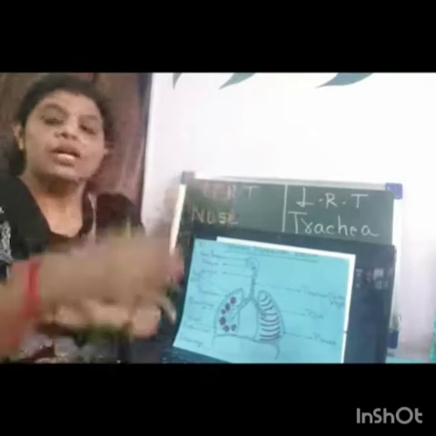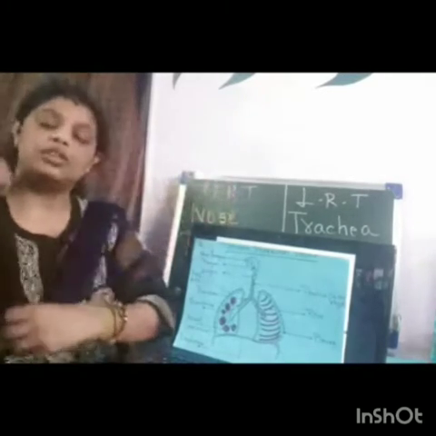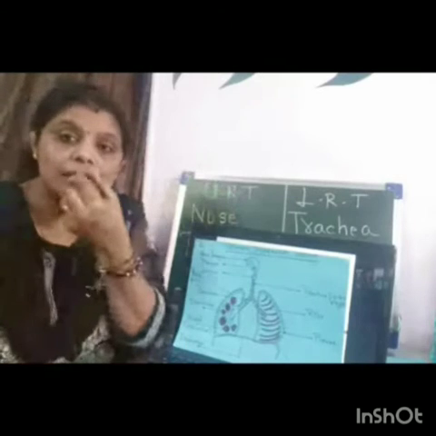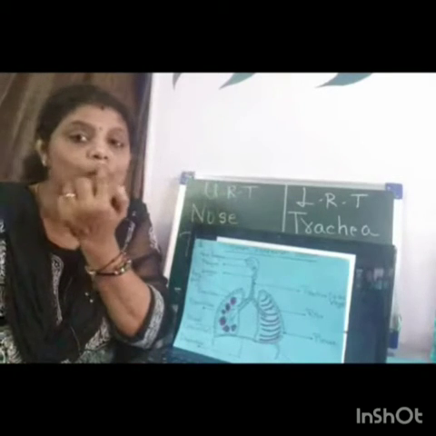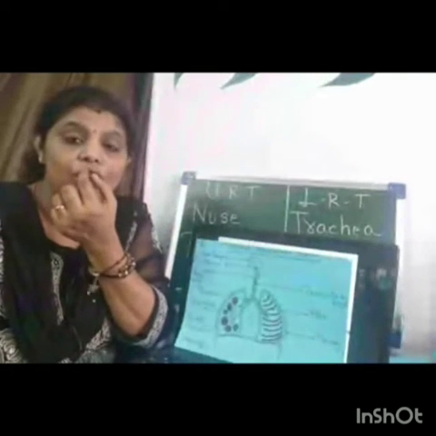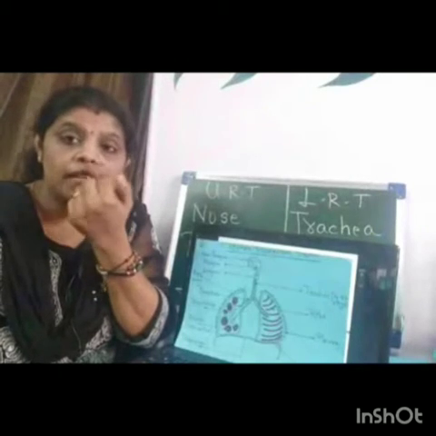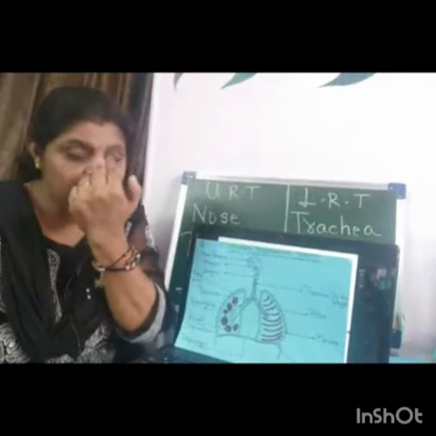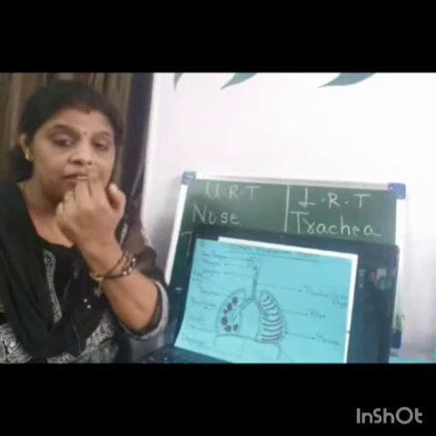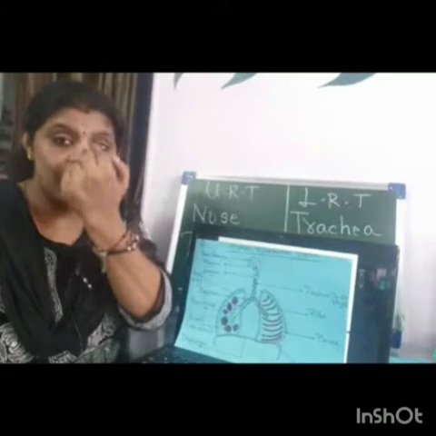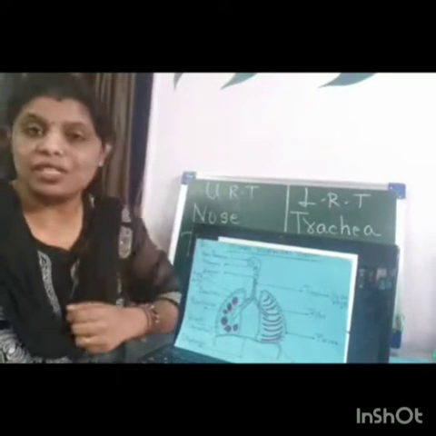Now the entire nasal region or the nasal passage contains these openings. You can see these 2 openings which are present. They are called nostrils. And these 2 openings are separated from inside with the help of a layer, and that layer is called the septum. What is it called?